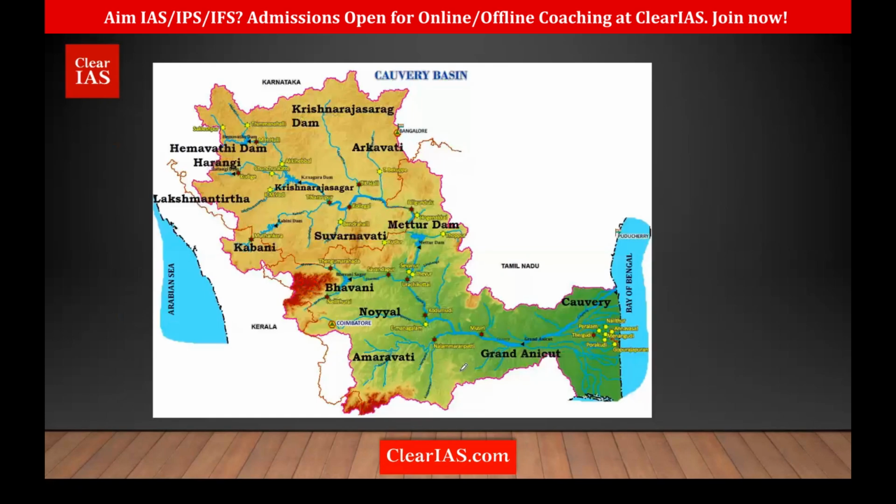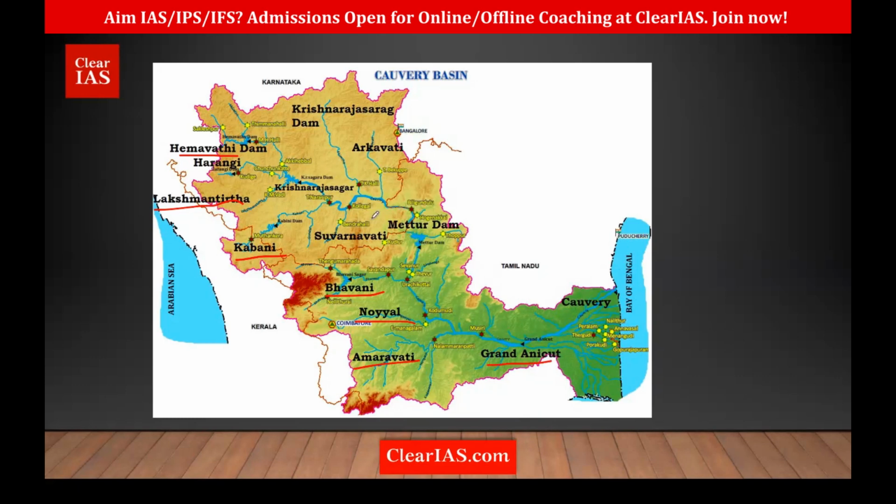If you're looking into the Kaveri Basin, which are the important tributaries? We have Arkavati here. Then we have Hemavati, which is important. Lakshmana Tirtha is important. Then three rivers, Kabini, Bhavani, and Noyil. These come from where? Kerala. The origin of these three is from Kerala. Then we have Amaravati. Then here is the Grand Anicut, and Kaveri empties into the Bay of Bengal.